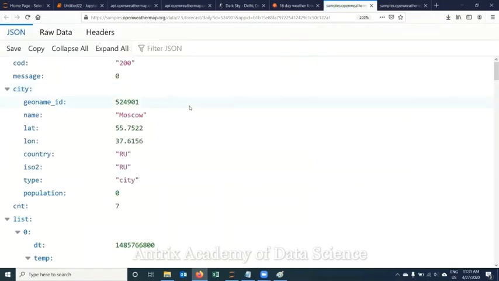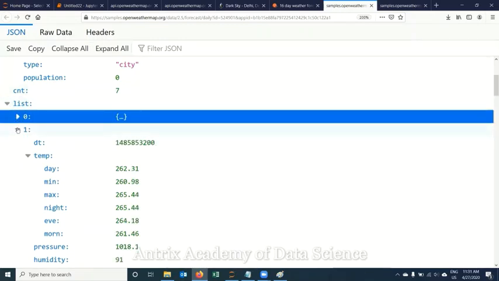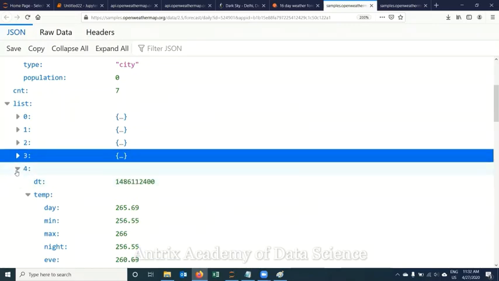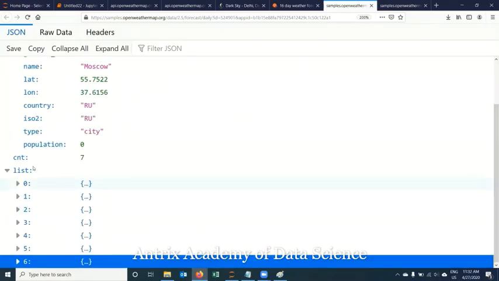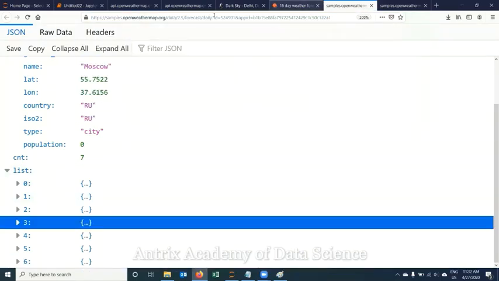You click on this link. You'll get a list. This route is important for forecasting. Under list, you are getting... Let me see how many. 7, I suppose. Yes, because we had given 7 only. It is okay, it is hidden. Because we had mentioned that CNT is 7, that's why they gave 7 days of data prediction.